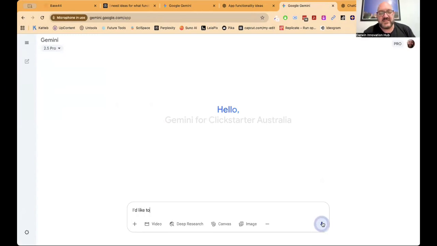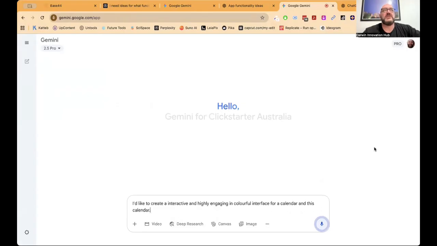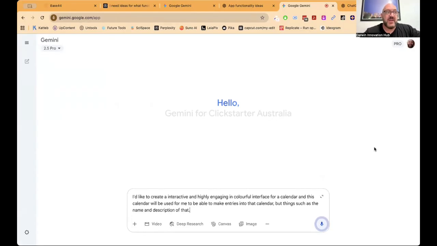So in Google Gemini, I'm going to give it some instructions. I'd like to create an interactive and highly engaging and colorful interface for a calendar. And this calendar will be used for me to be able to make entries into that calendar with things such as the name and description of that entry, the start date, end date, start time, end time. I'd like some categories too.